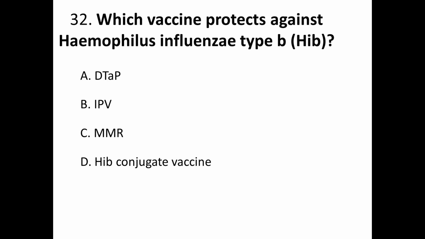Question number 32. Which vaccine protects against Haemophilus influenzae type B? A. DTaP, B. IPV, C. MMR, and D. Hib conjugate vaccine. Correct answer is D.